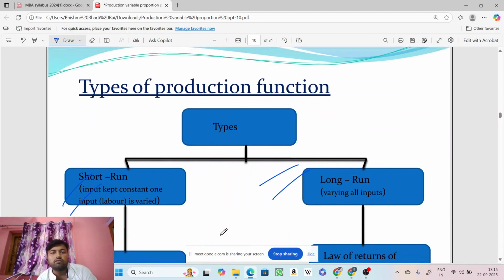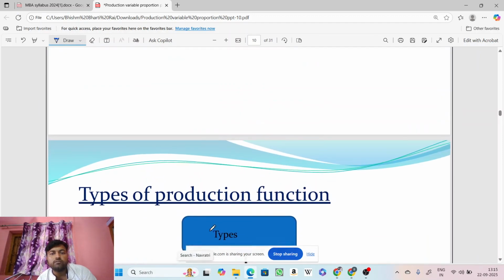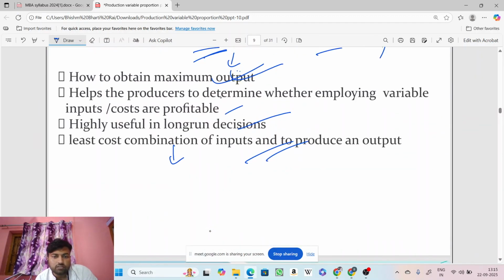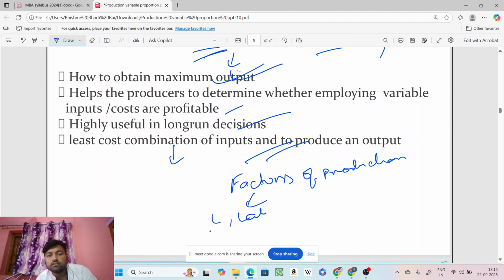One more thing you need to focus upon is the factors of production. As discussed earlier, we have major factors of production, and they are land, labor, capital, and one more thing, entrepreneur.